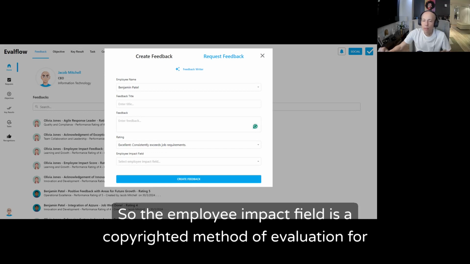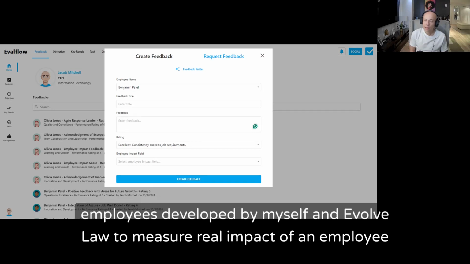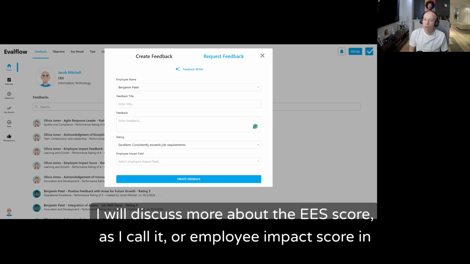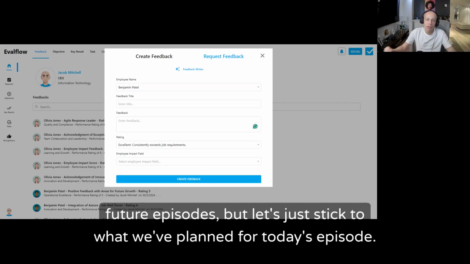So the employee impact field is a copyrighted method of evaluation for employees developed by myself and Evalflow to measure the real impact of an employee on an organization. I will discuss more about the EES score, as I call it, or employee impact score in future episodes, but let's just stick to what we've planned for today's episode.